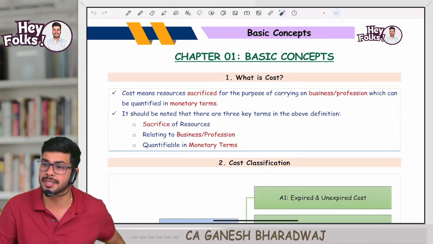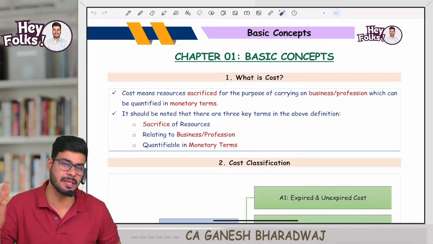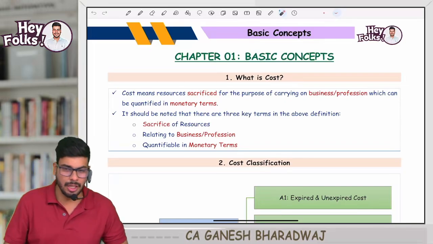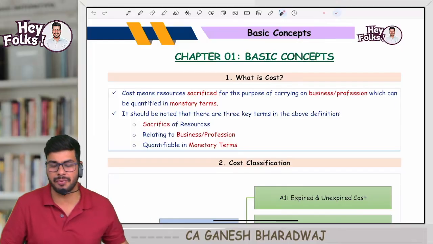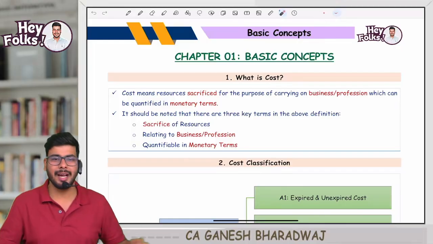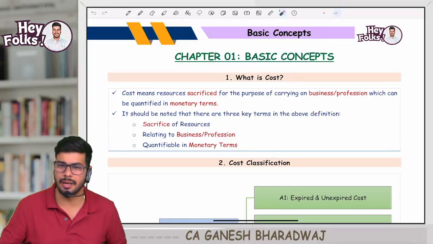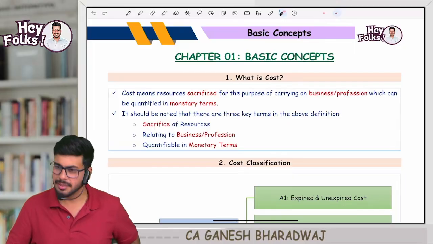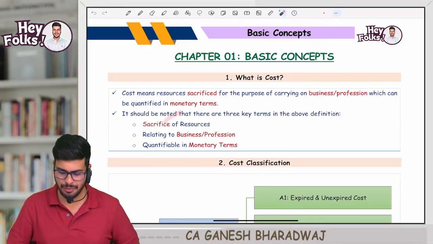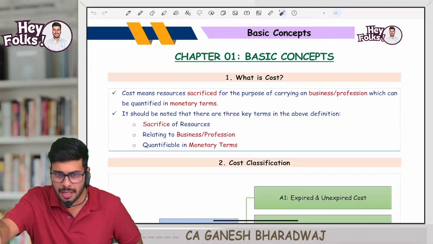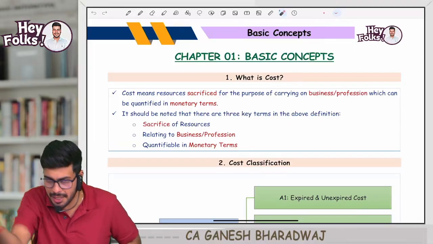Clear with this, guys? Now, if I am spending some money, let us say, for manufacturing one packet of rasna, I had to buy some raw material. It is a cost, correct? Why? Sir, there was a sacrifice of resource. Sacrifice of resource means you paid money. I'm sacrificing money and buying the raw material.